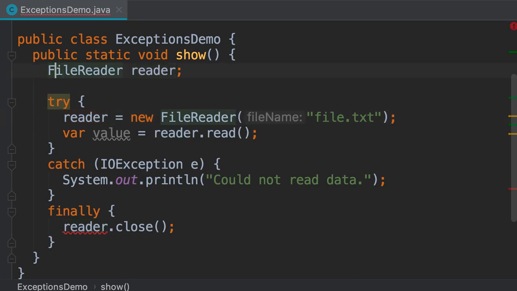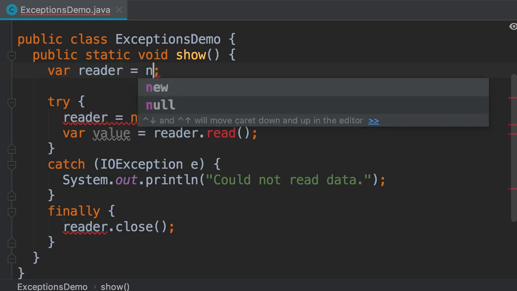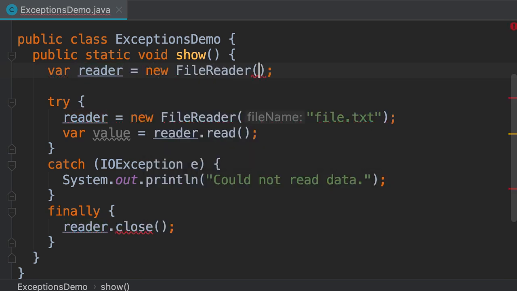And by the way, we cannot use var over here because we can use var only when we set this to a new instance of a class. So the compiler knows that this object is an instance of the FileReader class. In this case, we're not initializing this variable, so the compiler doesn't know what is the type of this variable, okay? So let's type FileReader.